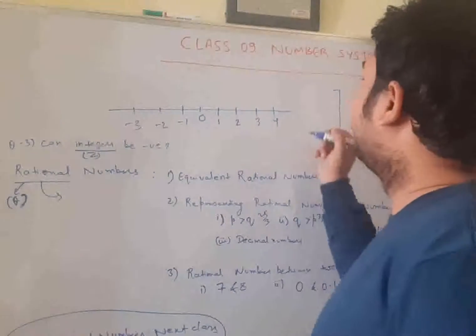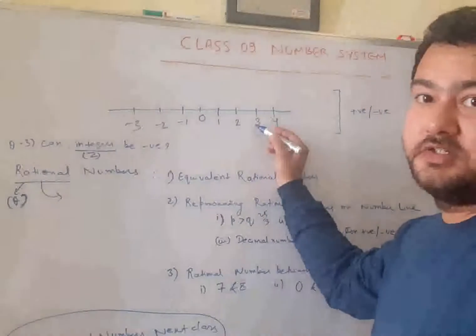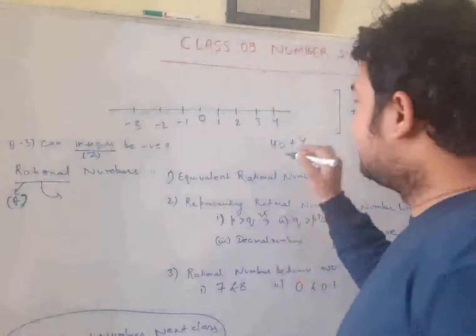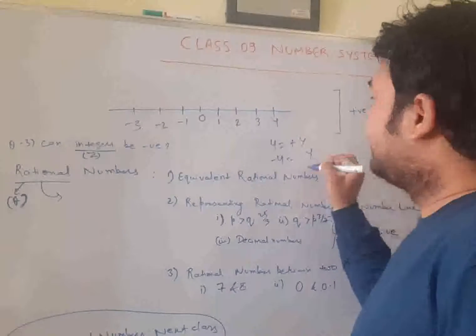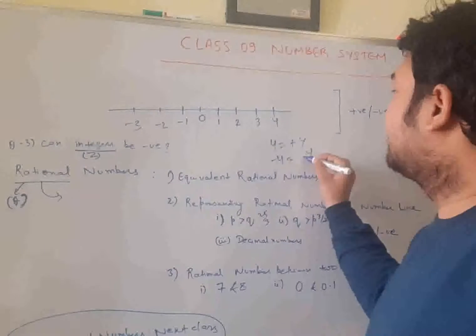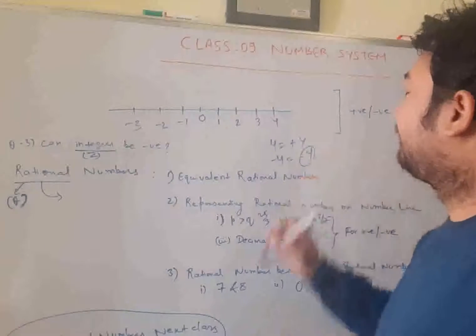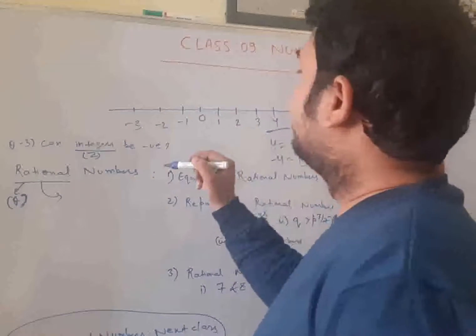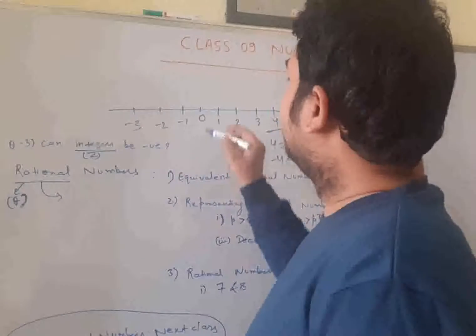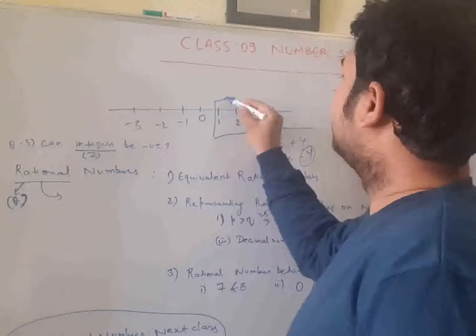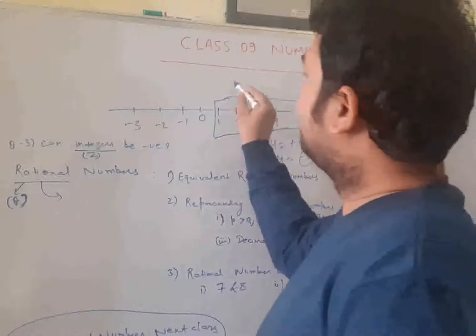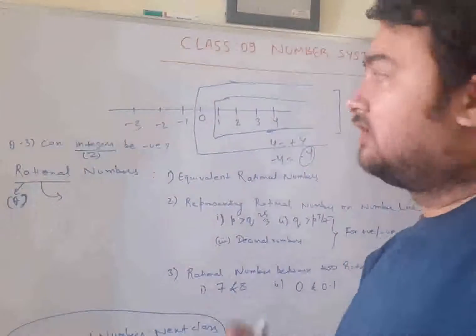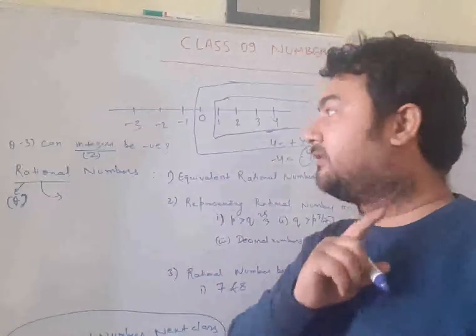Plus infinity, or you say infinity, whenever there is no sign mentioned, it is positive. If we say 4, this is the same as saying plus 4. When I say -4, this means the magnitude will remain 4, but the direction will be opposite. So when there is no sign, it is positive. The natural numbers start from here and go in this direction. Whole numbers start from 0 and go in this direction. Can you find anything negative? No. So natural numbers and whole numbers cannot be negative.